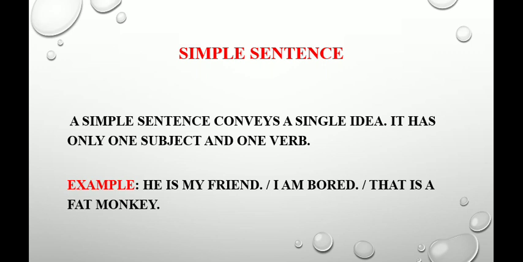I have cited some examples for you: He is my friend. I am bored. That is a fat monkey. So these are different simple sentences. They have just one verb and contain only one subject.